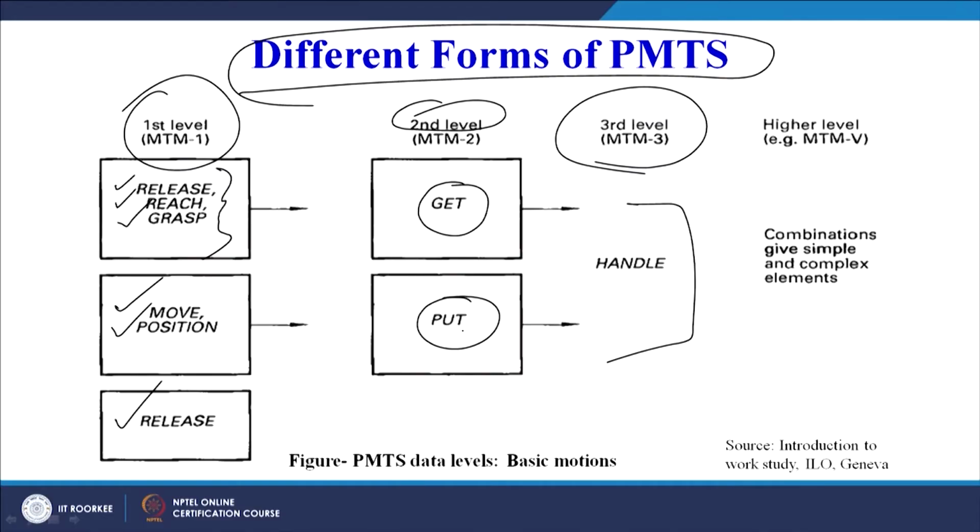So the basic motions are divided into different levels of micro analysis, or different levels of micro motions. If you remember, we have already seen the principle of Therbligs in method study. At one point of time we focus on the basic motions of the human body.